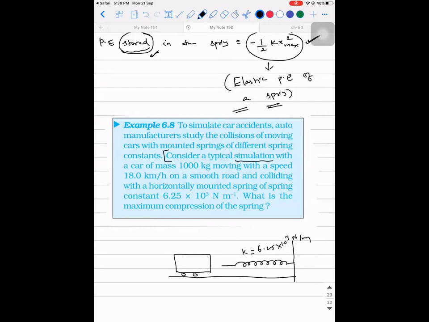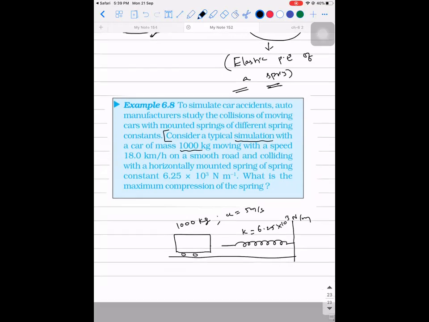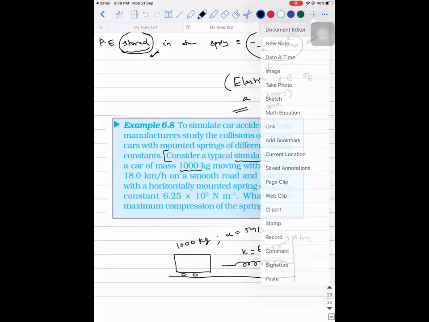So consider a car of mass 1000 kg, moving with a speed of 18 km per hour, which is nothing but 5 meters per second, on a smooth road and colliding with a horizontally mounted spring. They're asking what is the maximum compression that will take place in the spring. So how to do this? Logically think what will happen to the car. Okay, let's try to analyze.